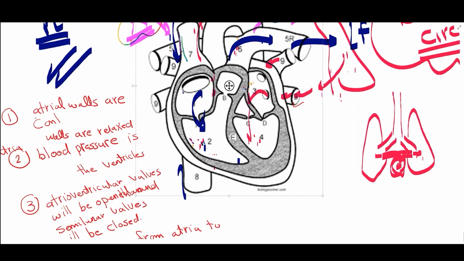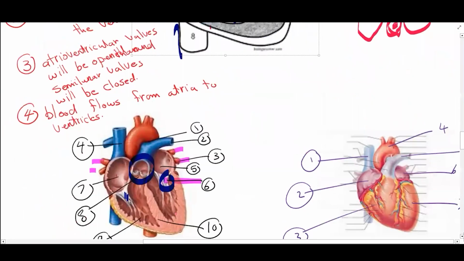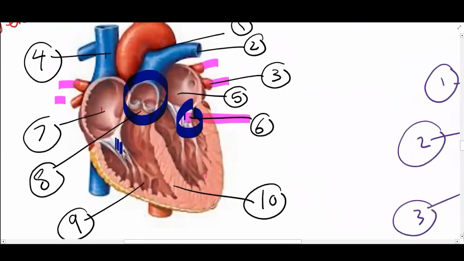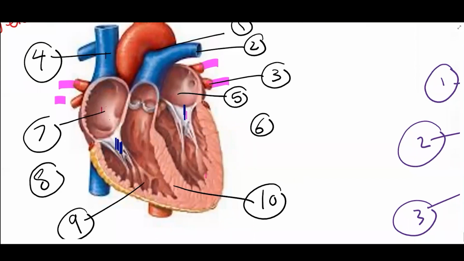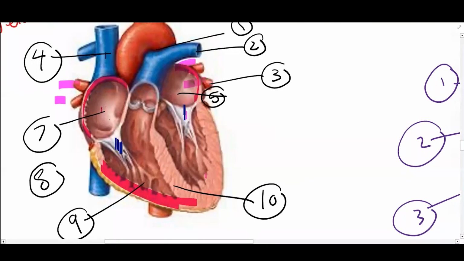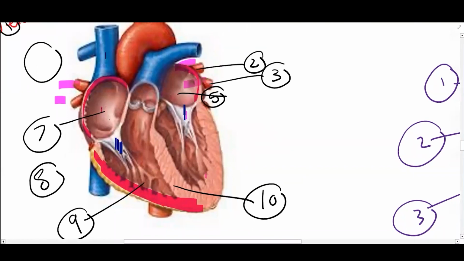I will show you another diagram of the heart and highlight the walls. Look at the atrial wall, compare it to the ventricular wall, and compare the right side with the left side. You can see the difference.